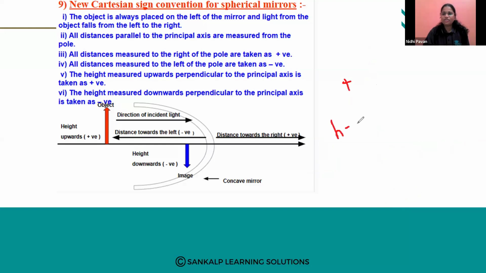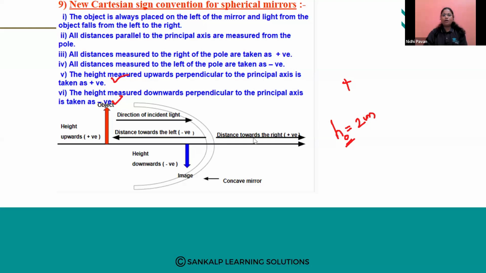It will be h is equal to 2 centimeter. Then you should understand it is the object height. And the height measured downwards: sometimes images will be formed downward to the principal axis. Then the height will be considered as negative. So here you have to remember two things.